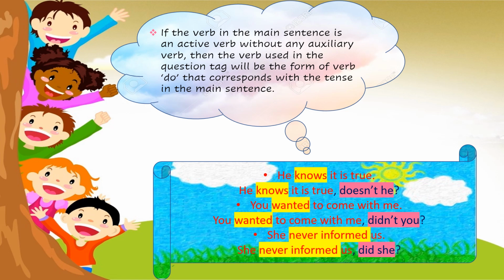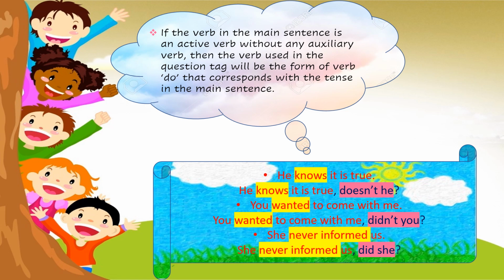Now here what is it saying? If the verb in the main sentence is an active verb without any auxiliary verb, then the verb used in the question tag will be in the form of verb do. Do means it can be do, does or did. Okay, that corresponds with the tense. Tense means it would say whether it is present, past or future in the main sentence. Let us see an example to understand it better.